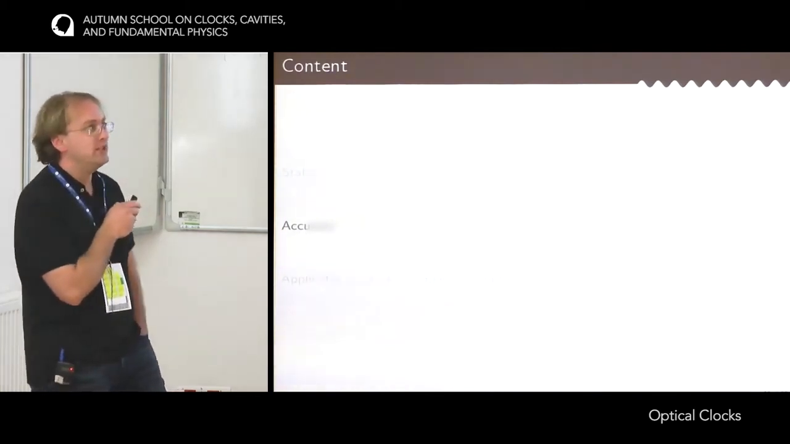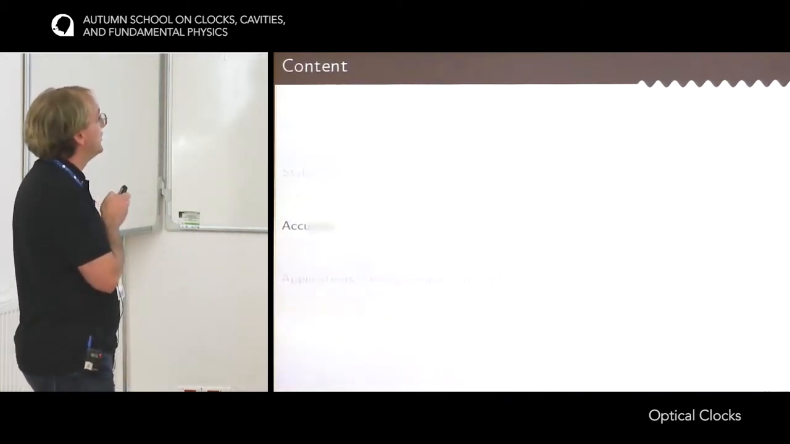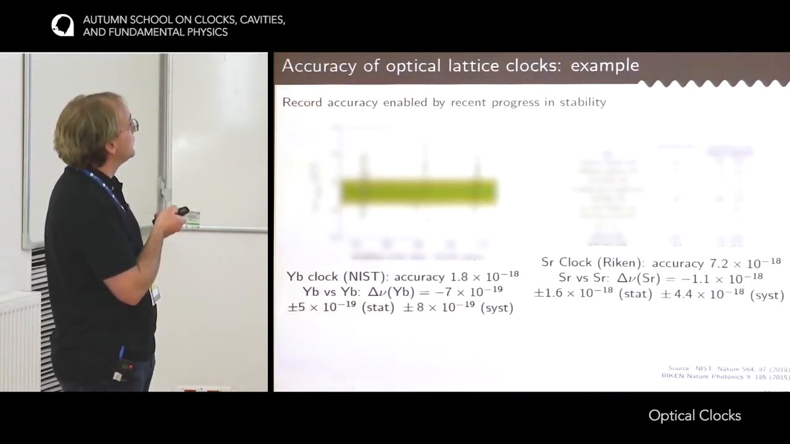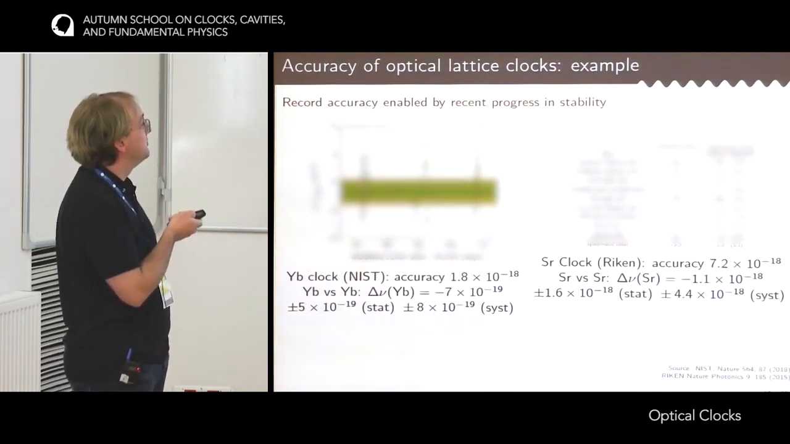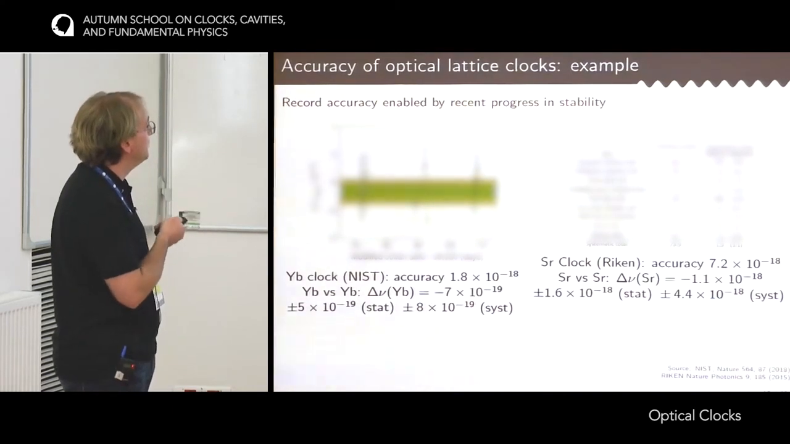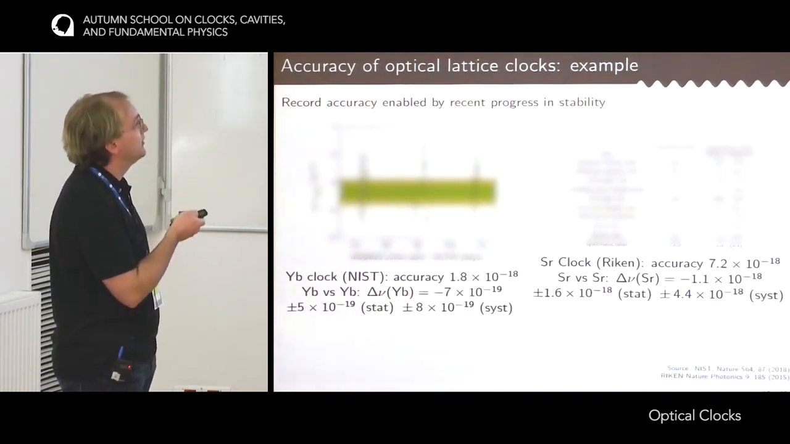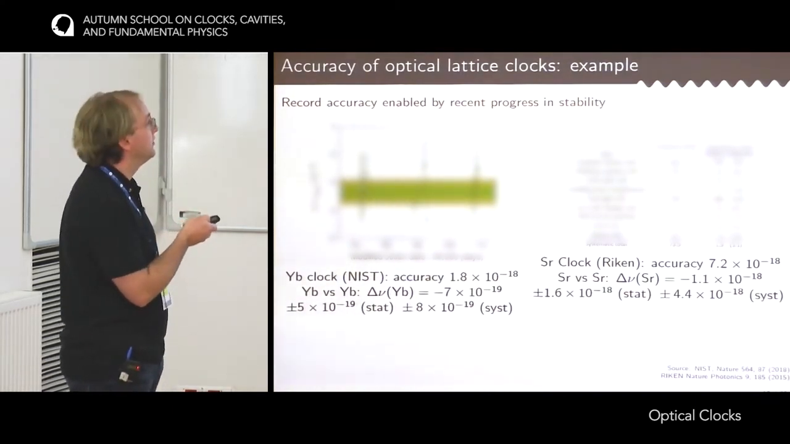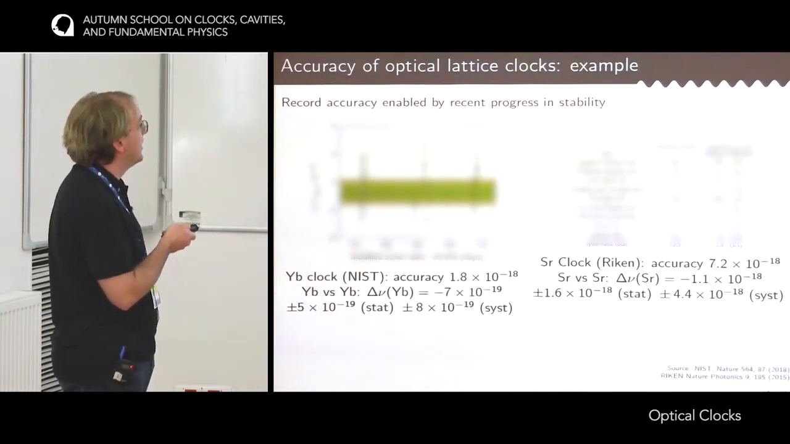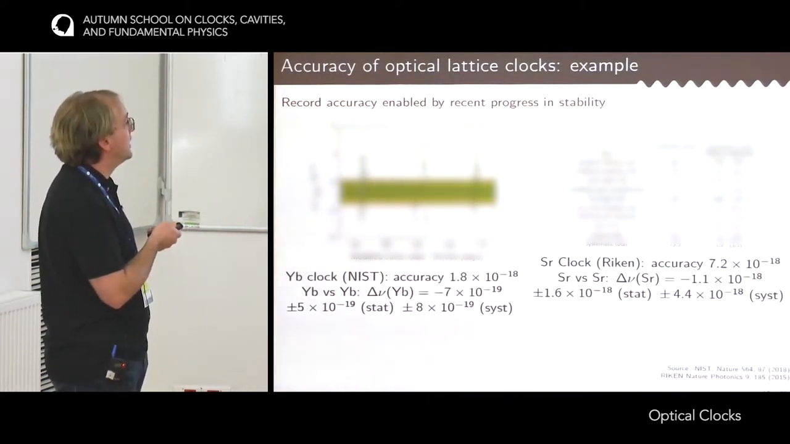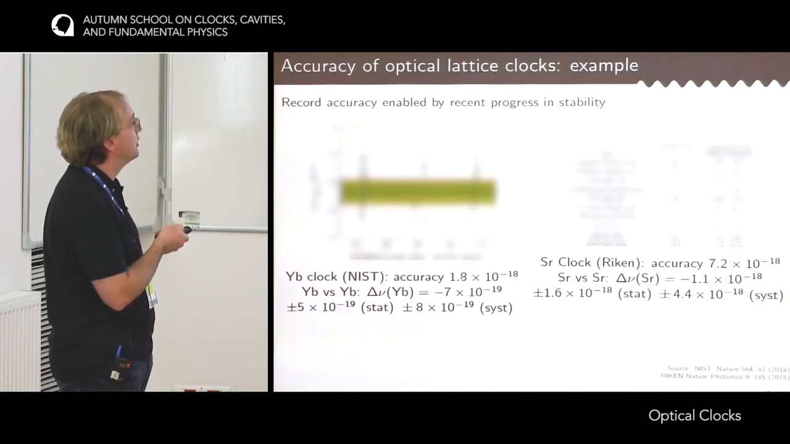Okay, I'm done with the stability, so I'm switching to accuracy. This is a clock comparison that has been achieved at NIST between two ytterbium clocks, and at RIKEN in Japan between two cryogenic strontium clocks. The accuracy that is reported for these clocks is 1.8 × 10⁻¹⁸ for the ytterbium clock, and 7.2 × 10⁻¹⁸